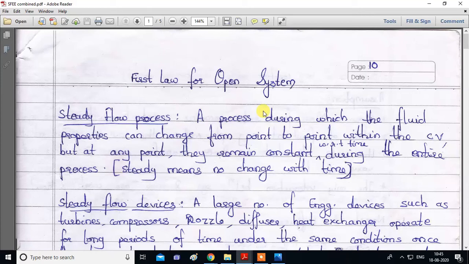Greetings and welcome to lecture series on thermodynamics. This is lecture number 7. Today we will see about first law of thermodynamics for open system.